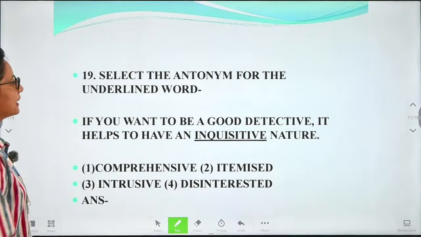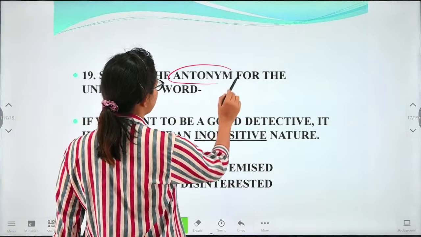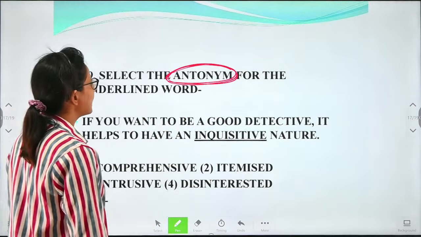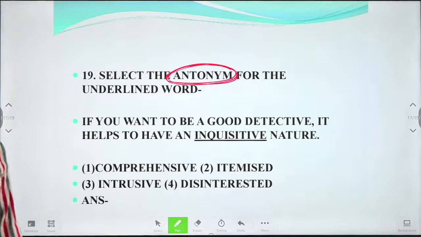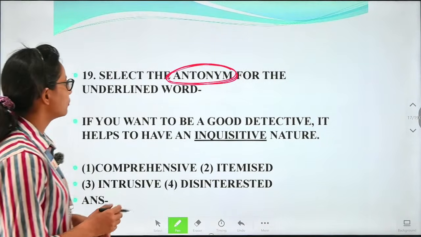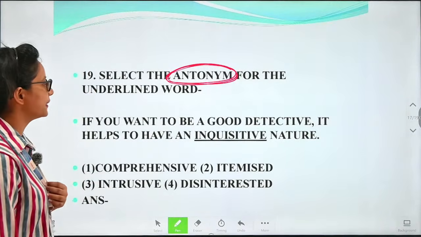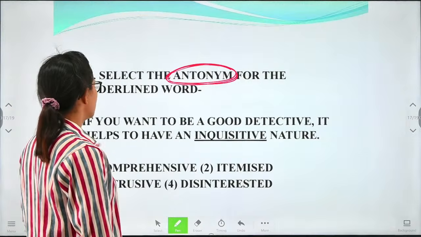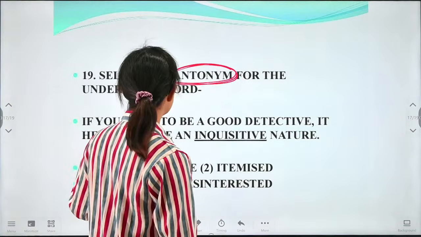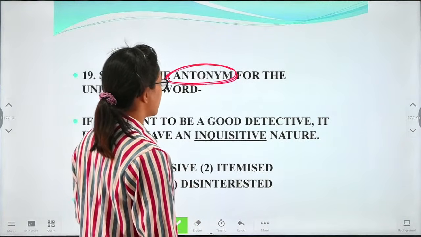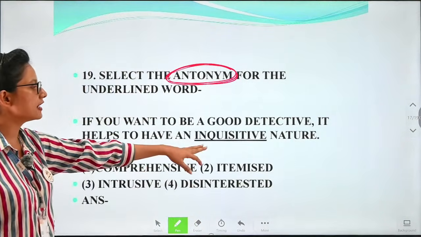Next, we'll have to find the antonym. Okay, we will have to find the antonym for the underlined word. Okay, we will have to find the antonym for underlined word. So what is given here? If you want to be good detective, it helps to have an inquisitive nature. So we'll have to find the antonym for inquisitive.